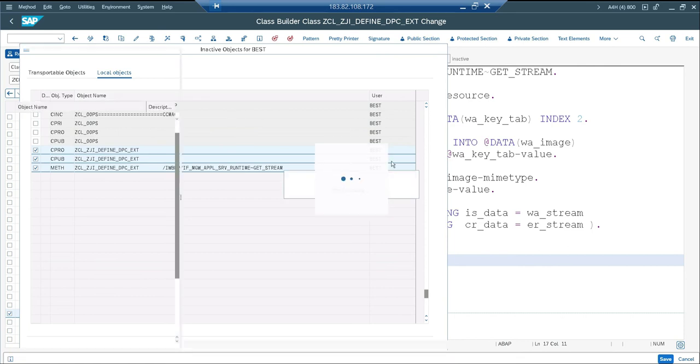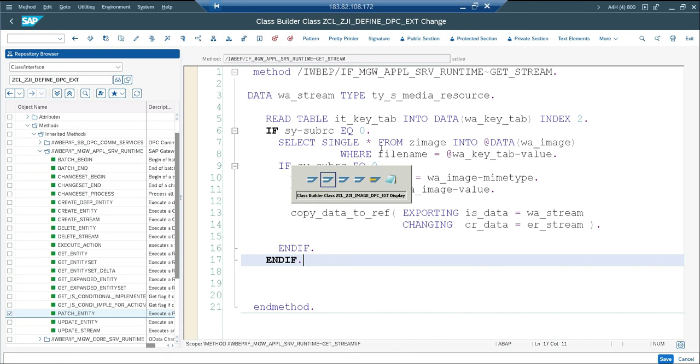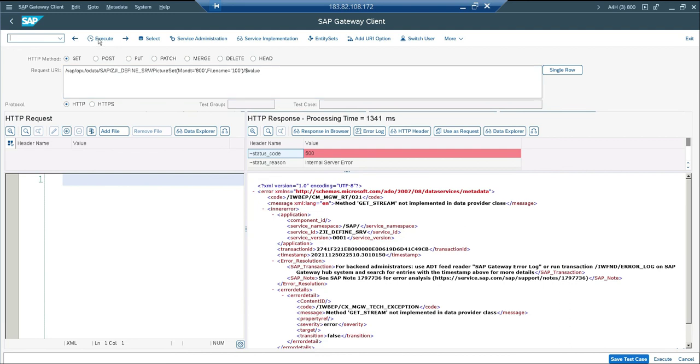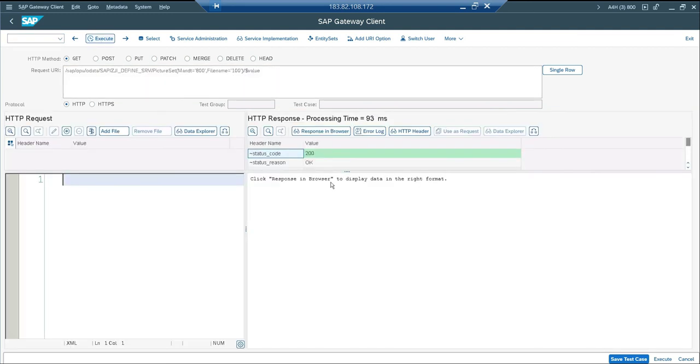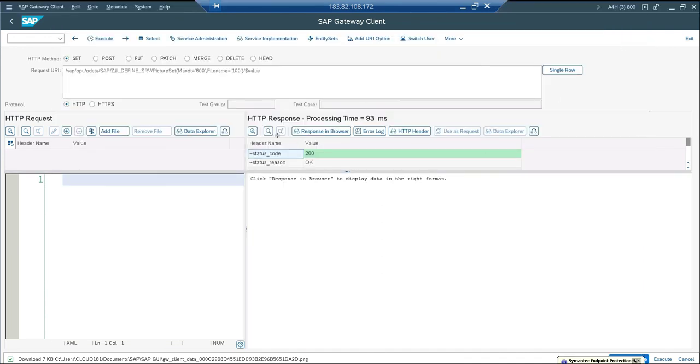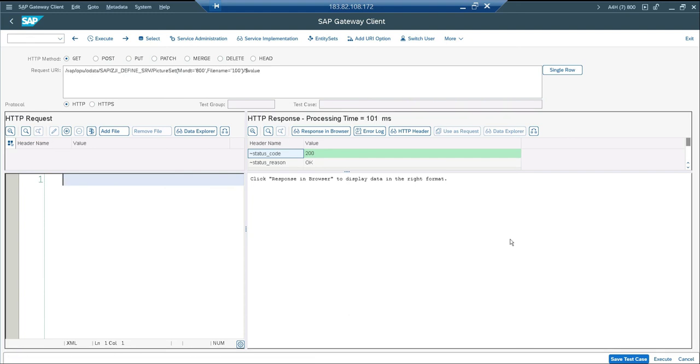Okay, let's go and execute. Yeah. So it's working successfully and hits 200. If you click response in browser, the image stored in the table is displayed here. So the idea of define is that whenever you want to change the design level model or design level requirement, you have to go and redefine your define method. So nothing much.